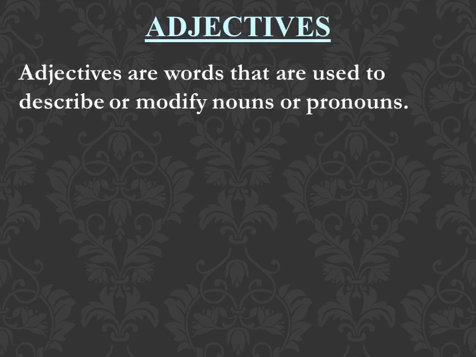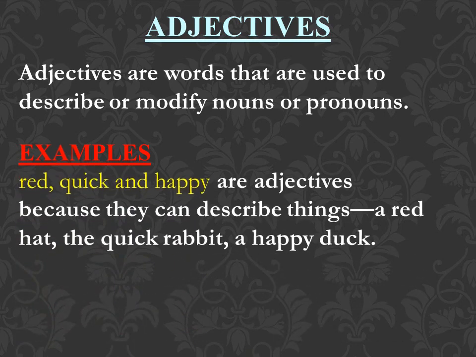Now, what are adjectives? Adjectives are words that are used to describe or modify nouns or pronouns. Examples: red, quick and happy are adjectives as they can be used to describe things like a red hat, the quick rabbit, a happy duck. That means the words that modify or tell the quality of a noun or a pronoun are known as adjectives.